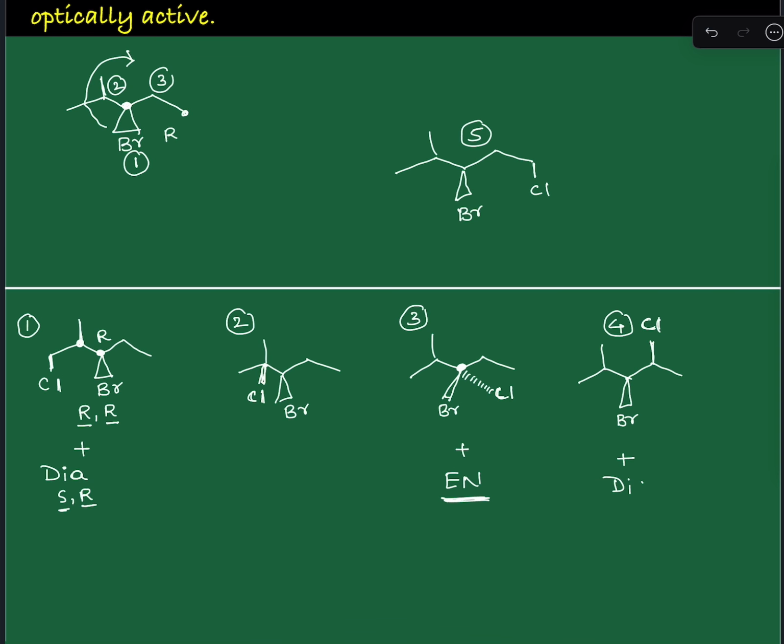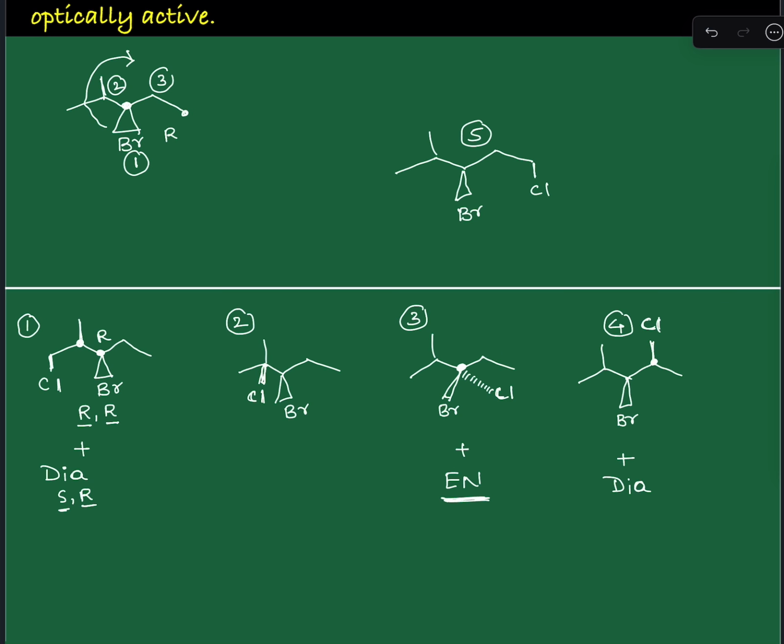Therefore, it will have a diastereomer, because here the stereochemistry of the existing chiral center may be affected. Earlier we gave the priority to the isopropyl group, but now due to the presence of chlorine the priority order may change, though its stereochemistry is fixed. And the newly generated chiral center may have either R or S configuration. Already there is one chiral center, a new chiral center is produced, so the relation will be diastereomers.